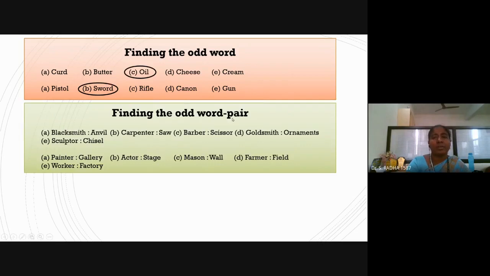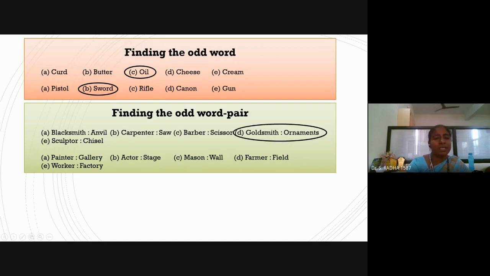Now, odd word pair. Blacksmith, anvil; carpenter, saw; barber, scissor; goldsmith, ornaments; and sculptor, chisel. We have the equipment used by the person. But here you can see goldsmith, ornament is not the equipment. Ornament is the material on which he will operate. So goldsmith, ornaments is the odd pair.